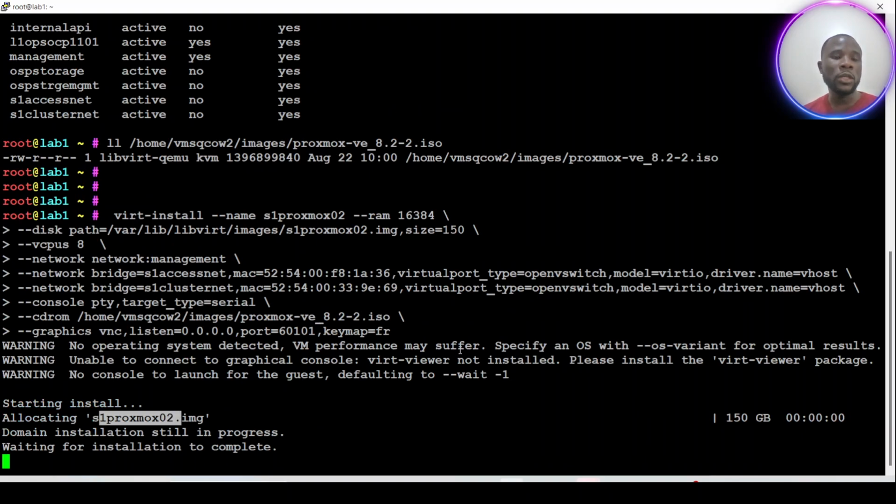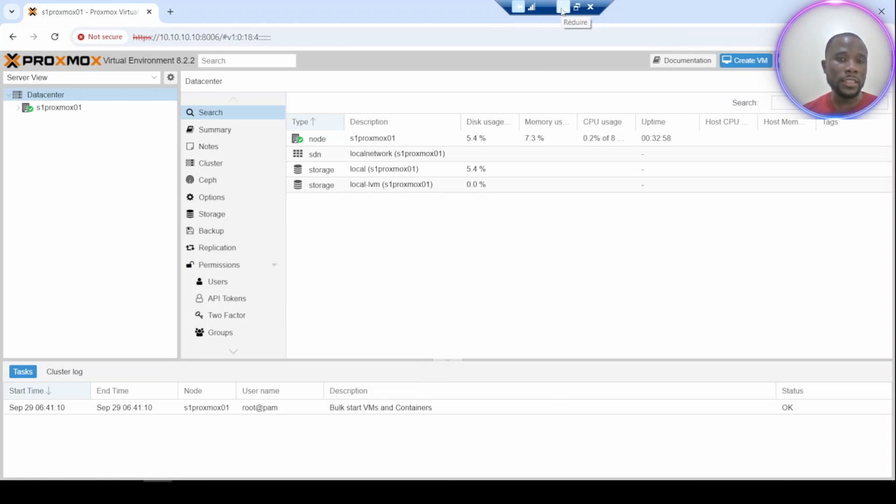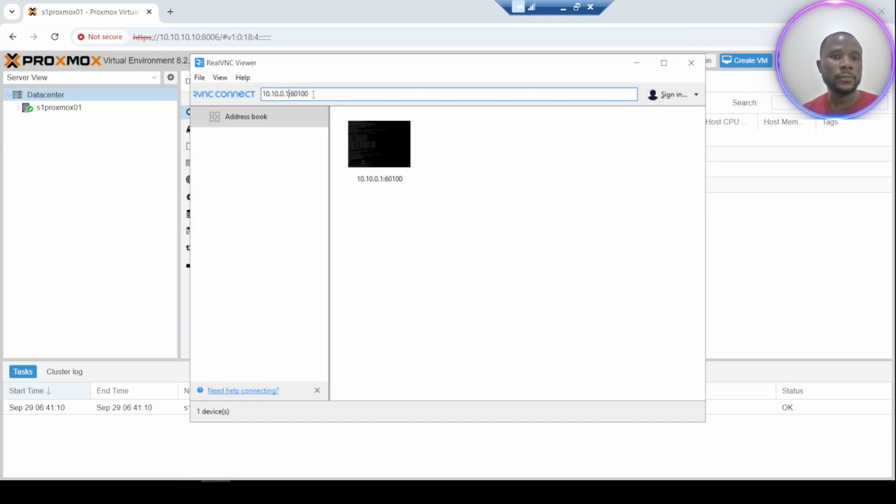But in your case, if you have direct access to your physical node, you can proceed directly by using the IP address of your physical machine. But I will go through a virtual Windows machine, this machine. As you can see here, I have connected to it through RDP. Now with the VNC viewer, I will connect on the ports.